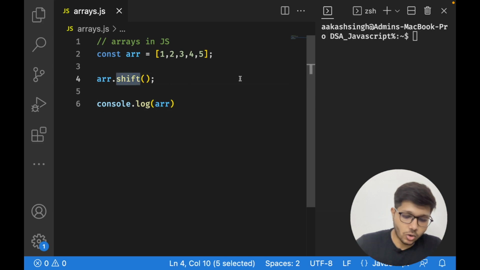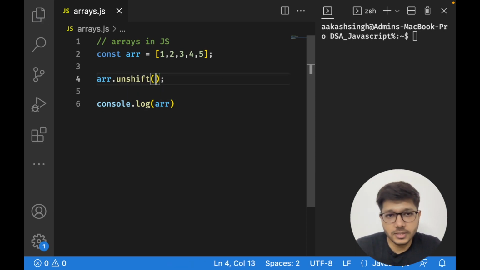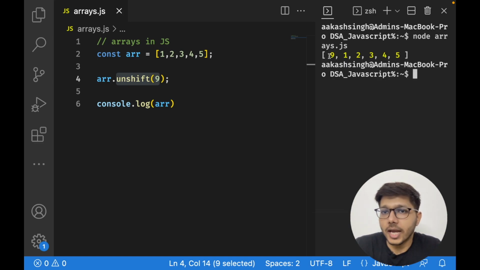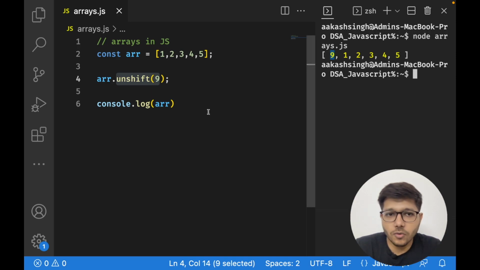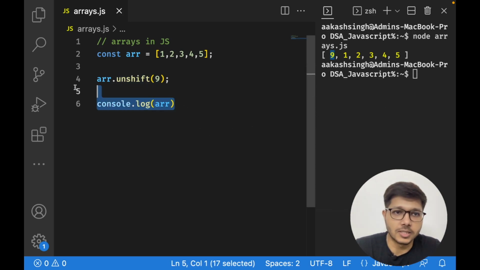And then there is a method called unshift. Unshift is similar to push, but there is one slight difference. It pushes an element at the starting of an array. Since I'm doing array.unshift 9, I suppose you have already guessed it. Yeah, 9 is going to be pushed at the starting of an array. So these are the 4 methods that you should learn: push, pop, shift, and unshift. These are some of the general methods that we are going to use in the data structure series.